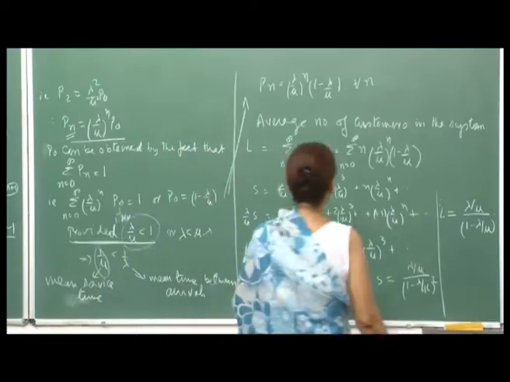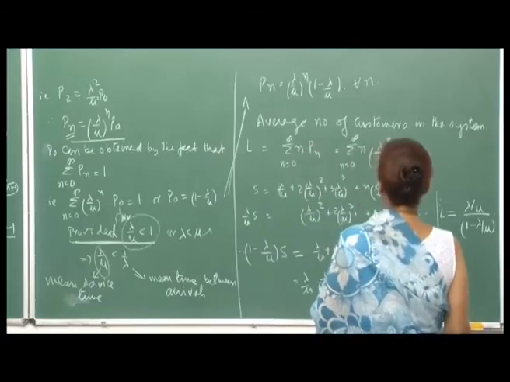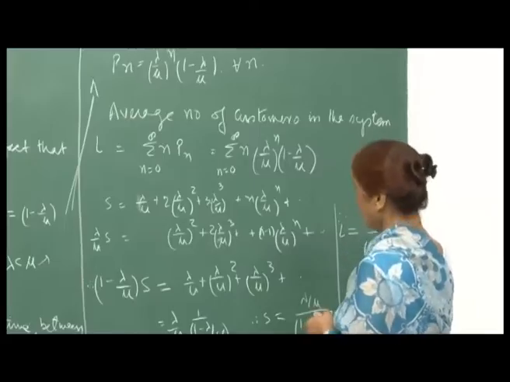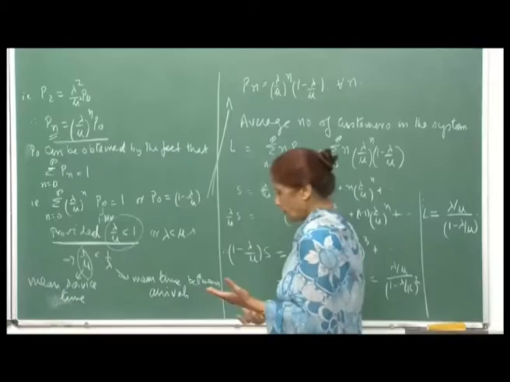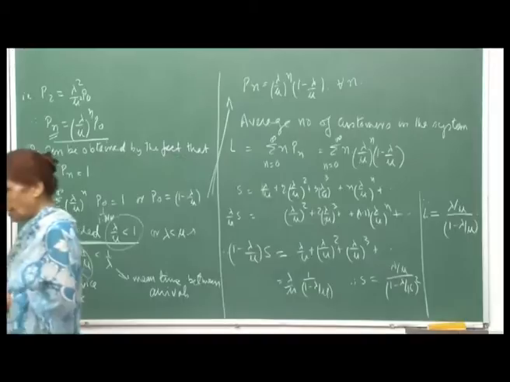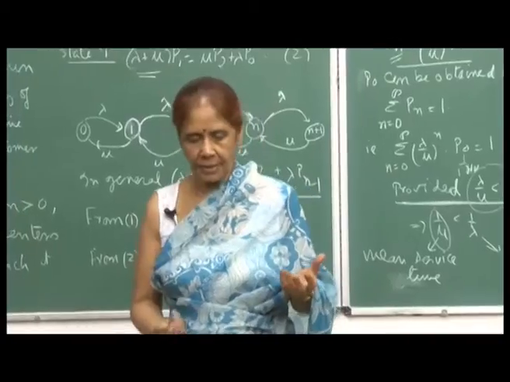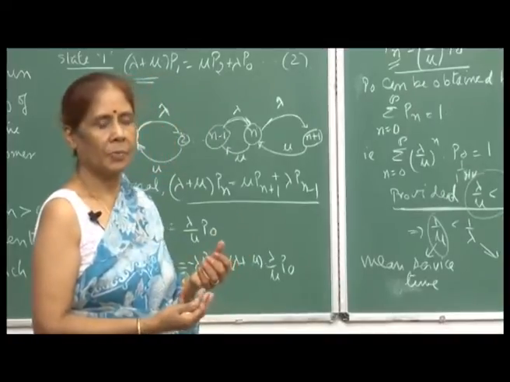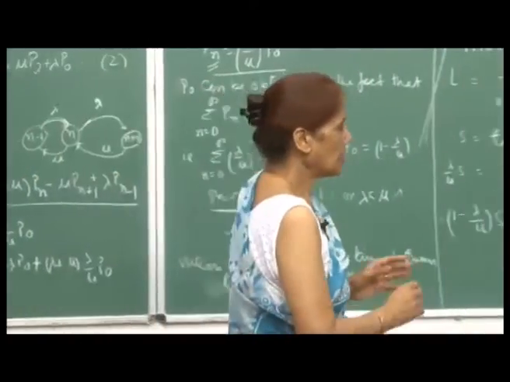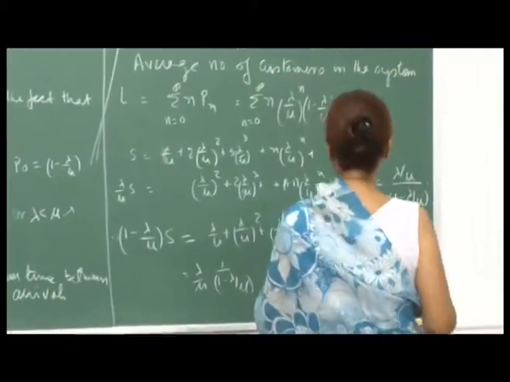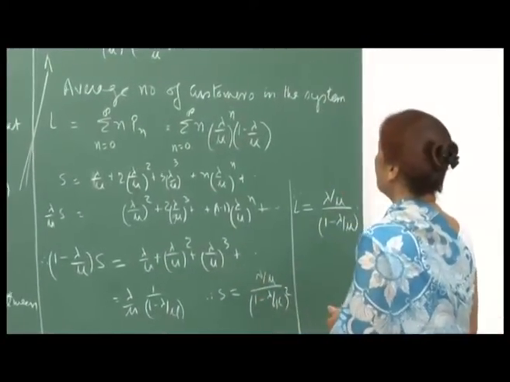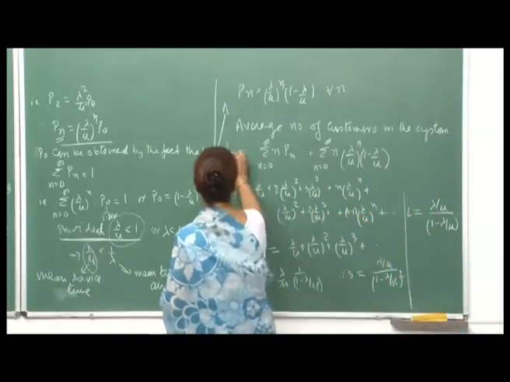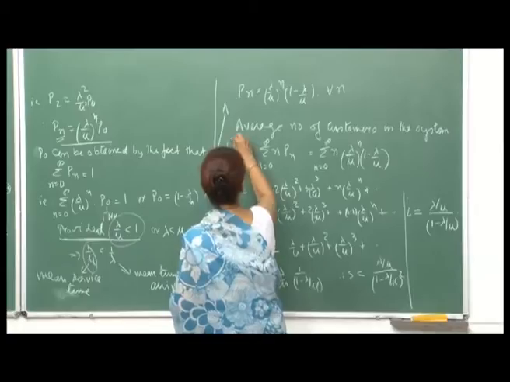Okay, fine. Now, if you want to find out the average number of customers in the system, that is, at any point of time the average number of people, and mostly when you design a facility you base it on the average number of customers in the system, because you should at least be able to cater to the average number of people, and then of course there can be variations. So, L here is the average number of people in the system.